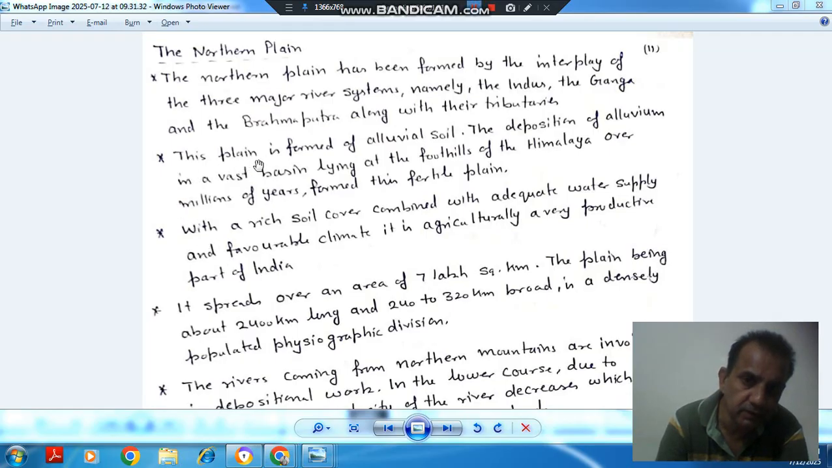Next point is this plain is formed of alluvial soil. The deposition of alluvium in the vast basin lying at the foothills of the Himalayas over millions of years formed this fertile plain. So as this plain is made of alluvial soil, this alluvial soil is coming from the Himalayas, from the rivers, over millions of years, and this makes this plain a fertile plain.